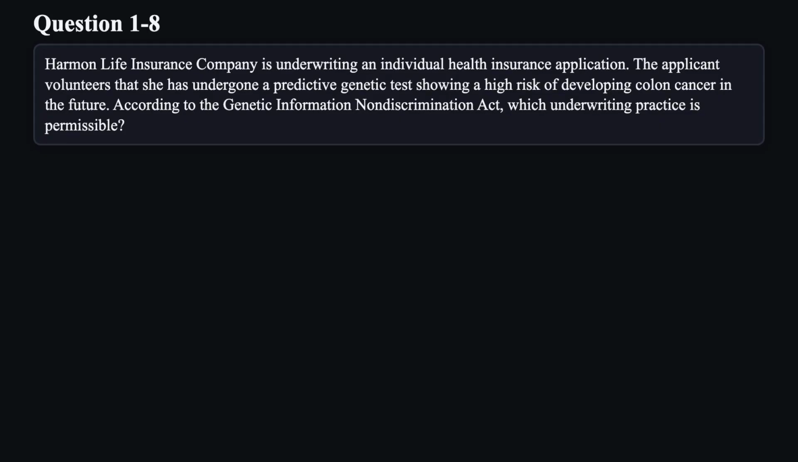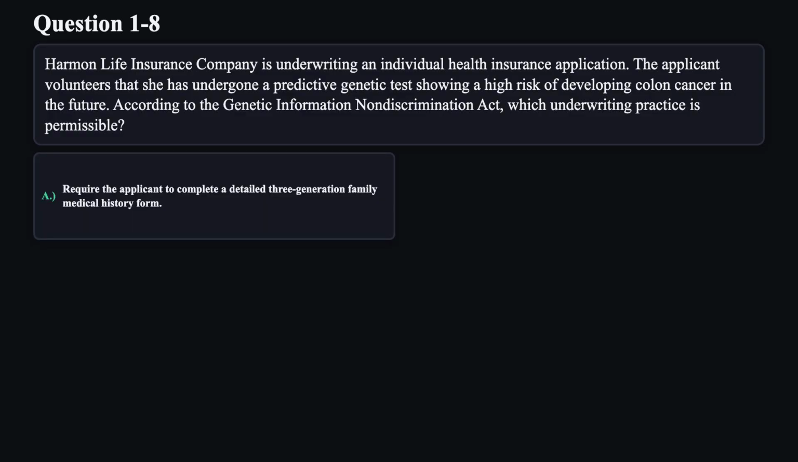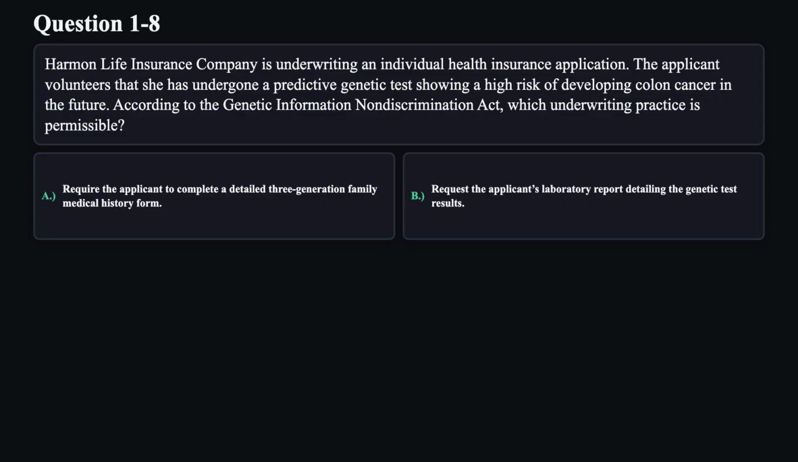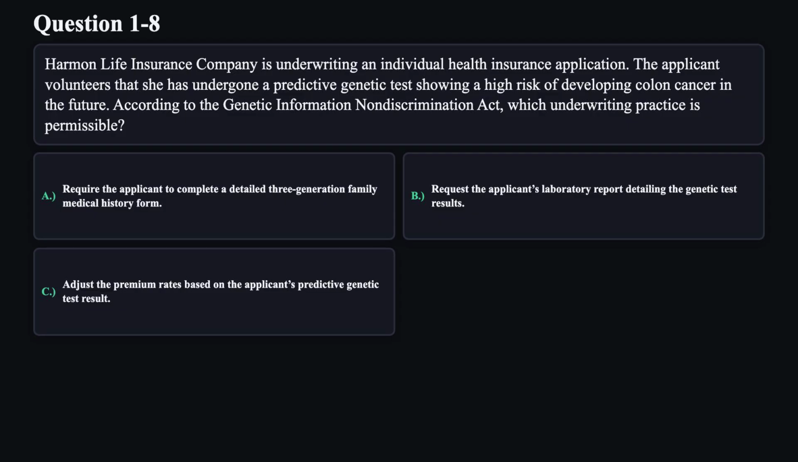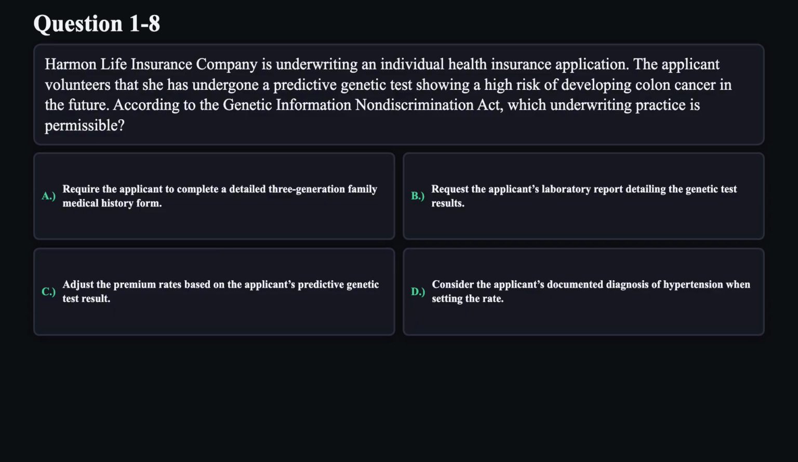Question 8. Harman Life Insurance Company is underwriting an individual health insurance application. The applicant volunteers that she has undergone a predictive genetic test showing a high risk of developing colon cancer in the future. According to the Genetic Information Non-Discrimination Act, which underwriting practice is permissible? A. Require the applicant to complete a detailed 3-generation family medical history form. B. Request the applicant's laboratory report detailing the genetic test results. C. Adjust the premium rates based on the applicant's predictive genetic test result. D. Consider the applicant's documented diagnosis of hypertension when setting the rate.